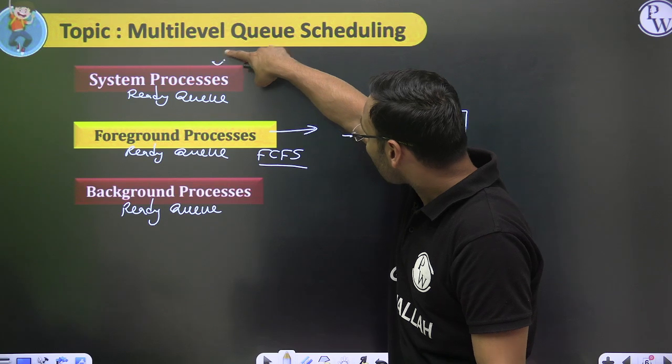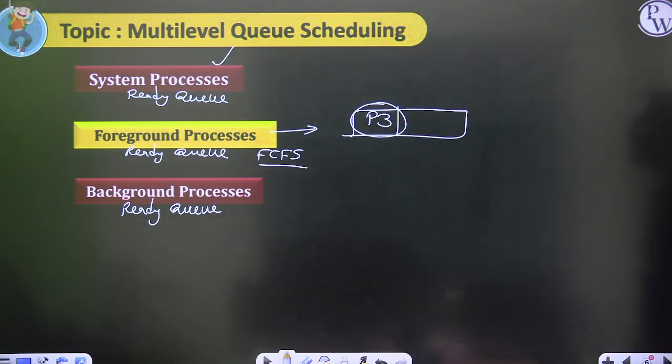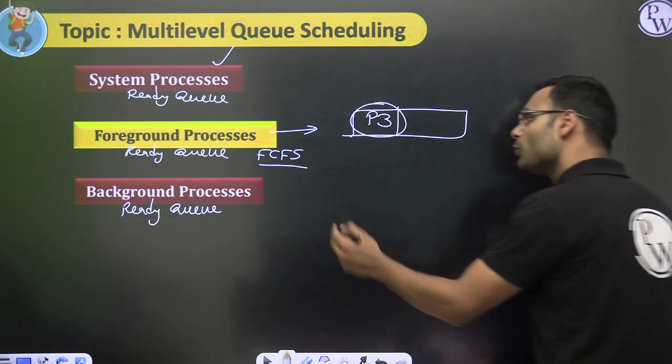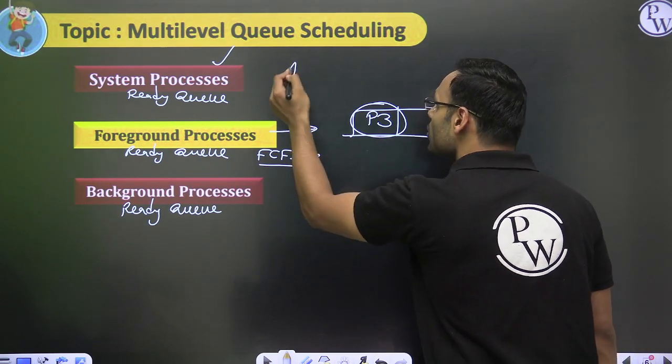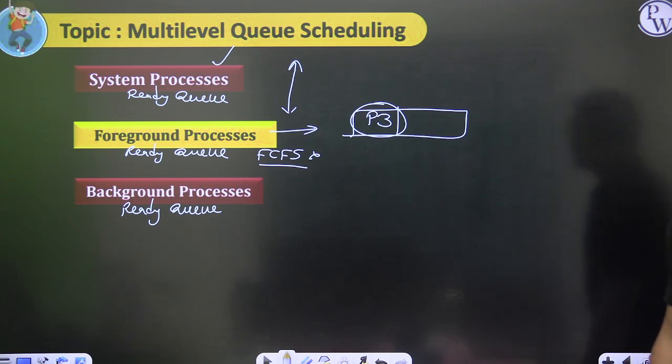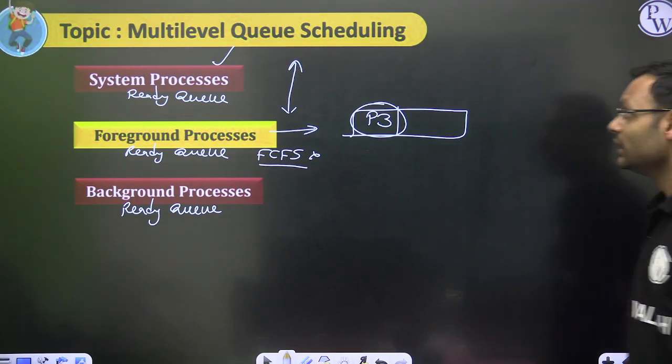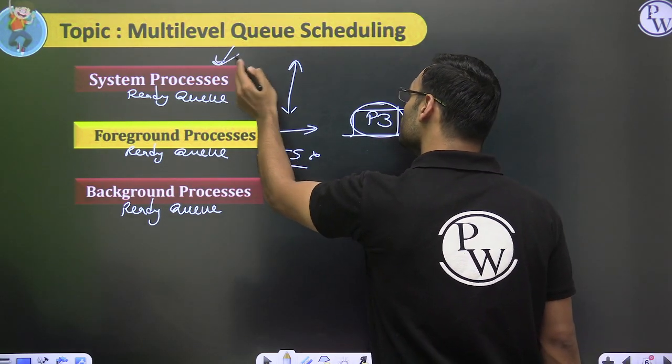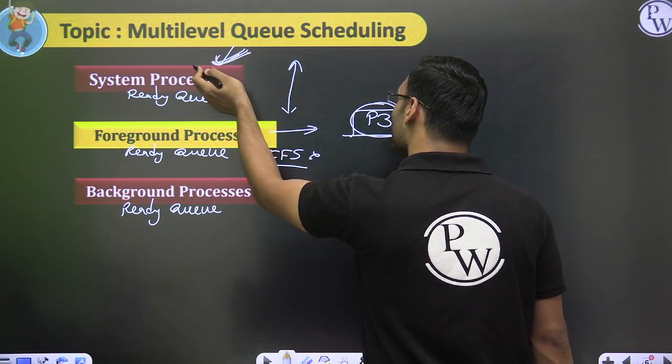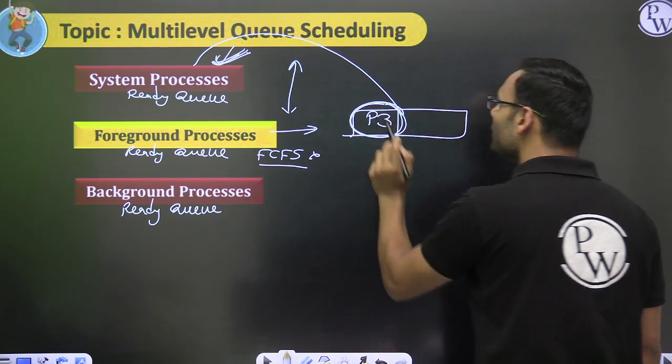If a process comes in the higher priority queue, then whatever algorithm you apply over here, because of the difference between the two queues, P3 will be preempted.